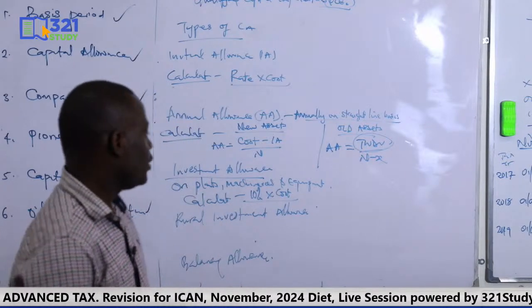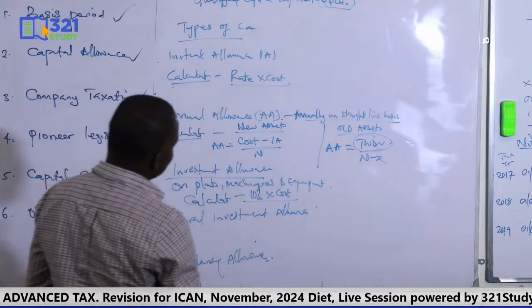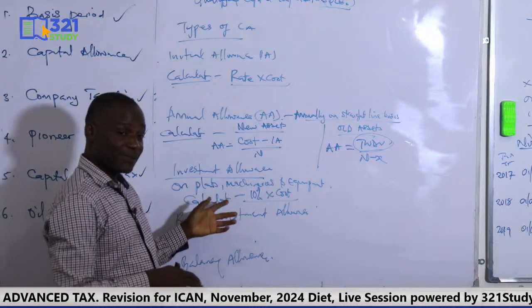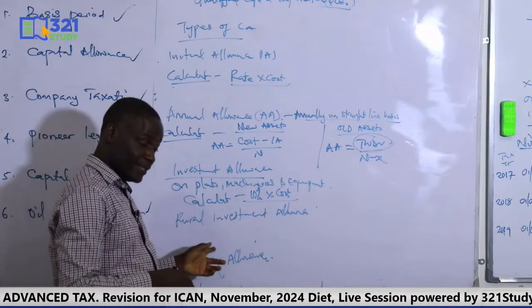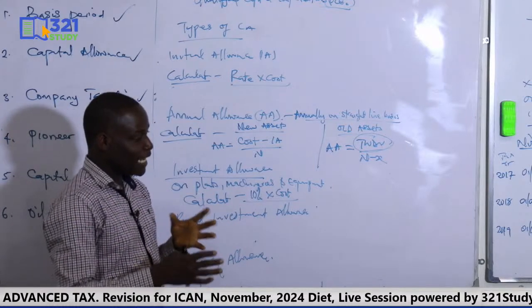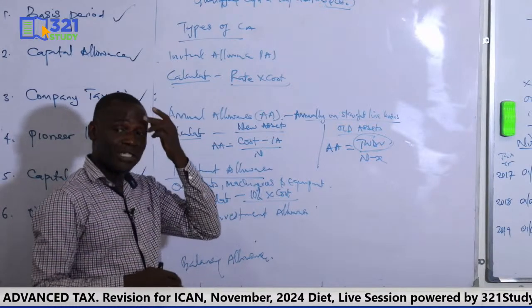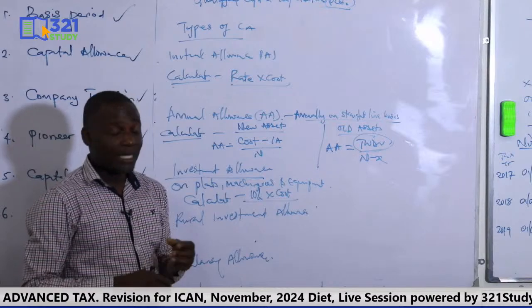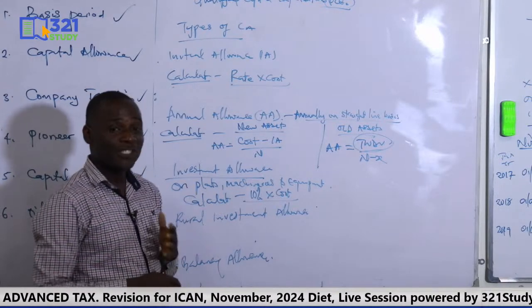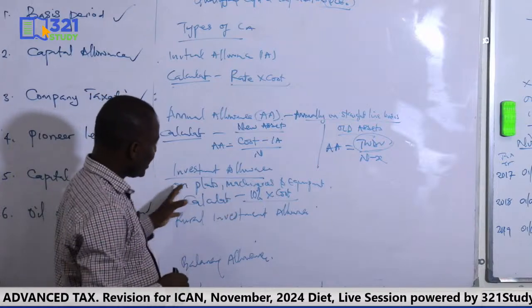And now, of course, you also need to be reminded that the Finance Act deleted investment allowance, and rural investment allowance. So you must also know when to apply investment allowance and when not to apply. According to the Finance Act, after August 2023, you are no longer applying investment allowance.